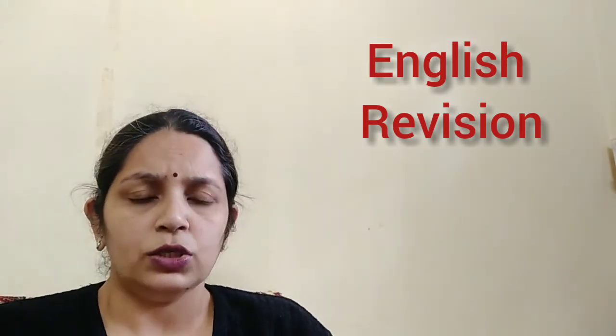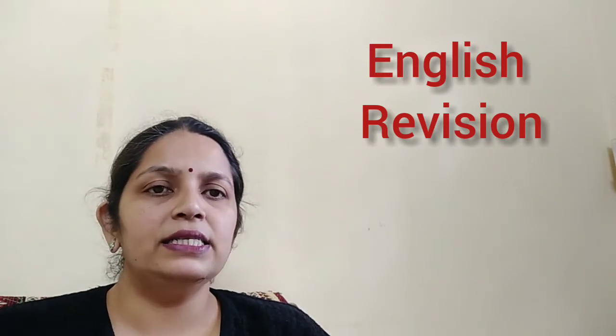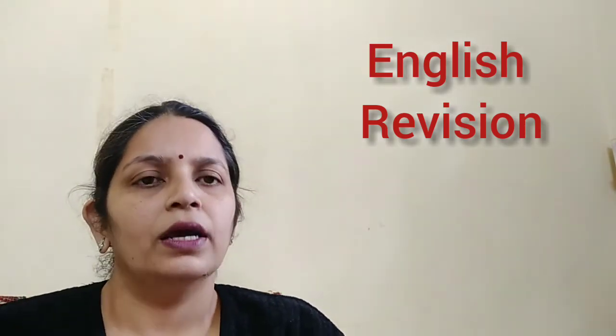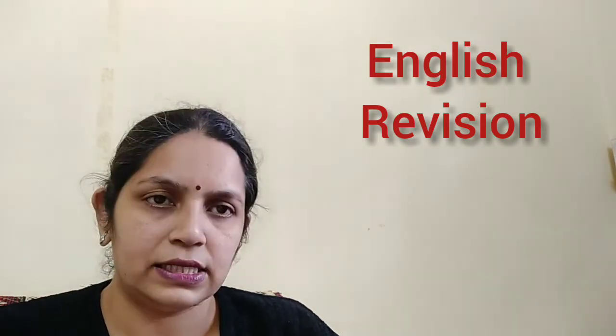Fine. So here are some examples, and one more topic in grammar is has and have. Has will be used with he, she and it. Then have will be used with I, we, you and they. Suppose I give you some examples of has.